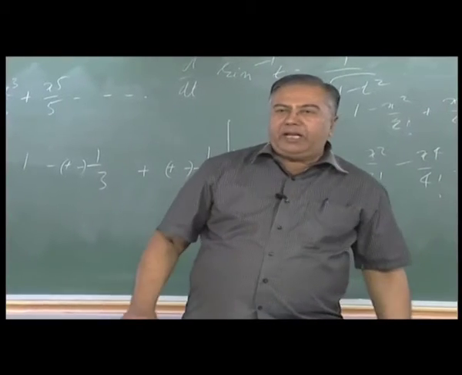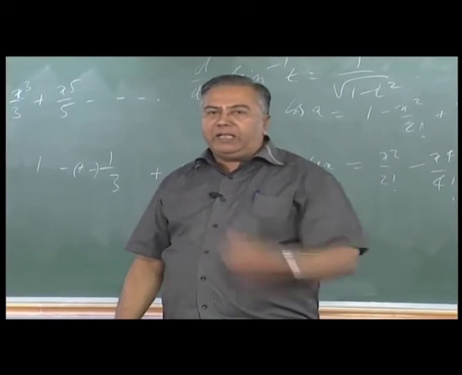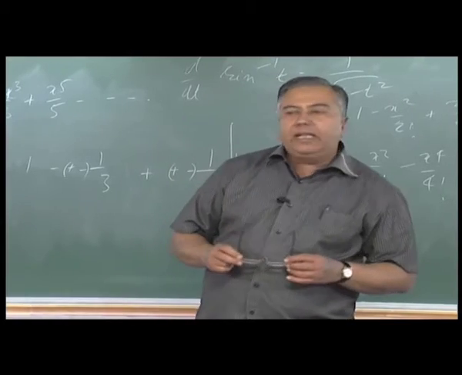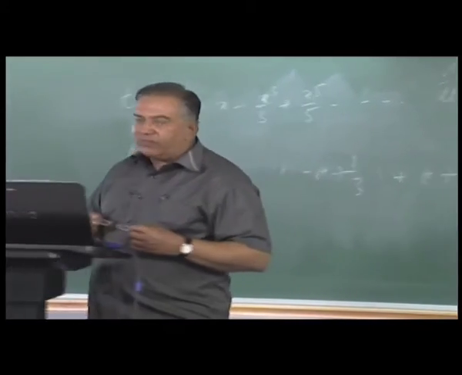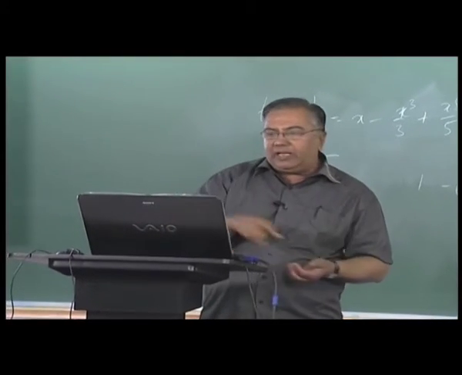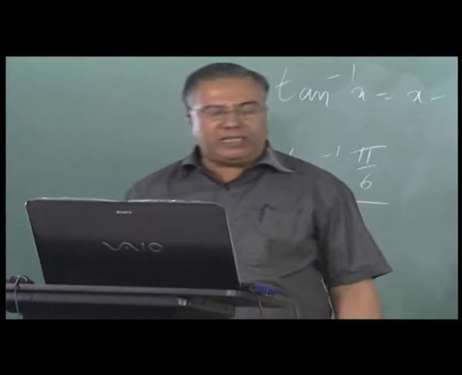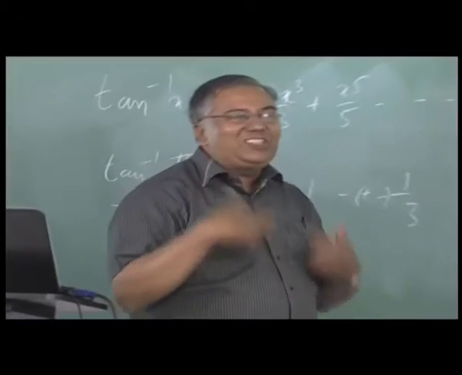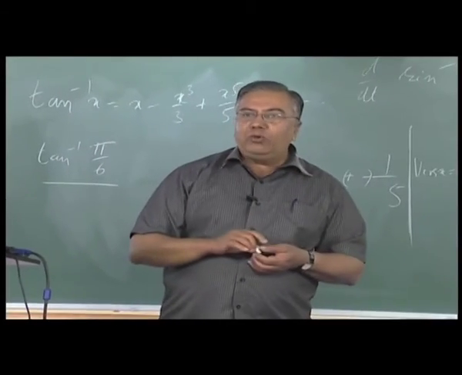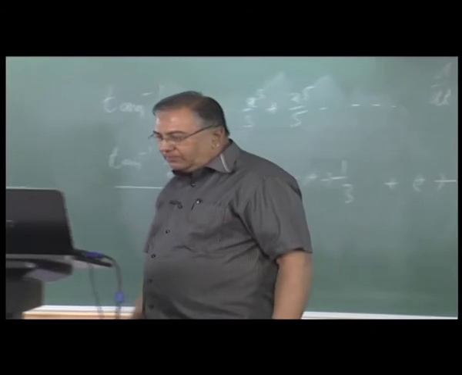Nilakantha in his Aryabhatiya Bhashya has tried to give some explanation, but this is not really the kind of explanation that we would like to know for the derivative of a sine inverse function today. But he has tried to explain how this term 1 by square root of 1 minus x squared comes. In Jyotirmimamsa, Nilakantha explains that this verse is actually due to Damodara. So it is not his discovery, it is due to his teacher Damodara, who is the son of Parameshwara.